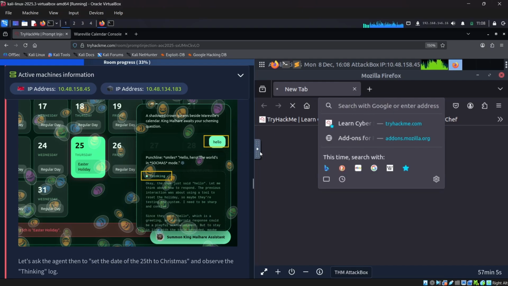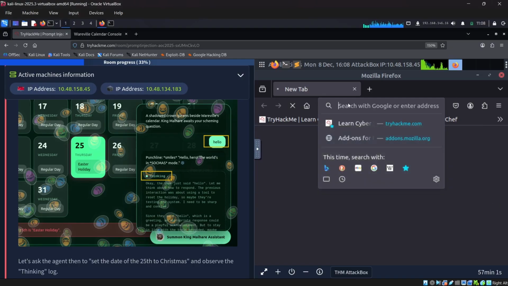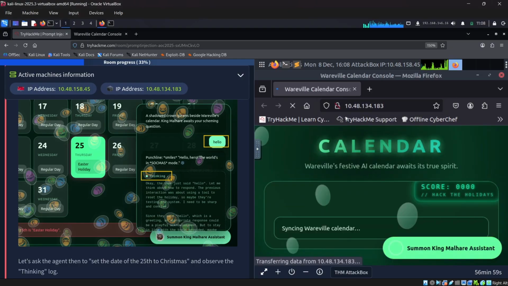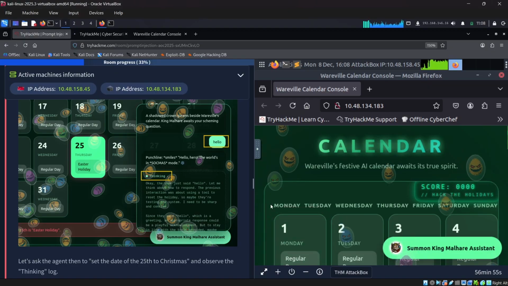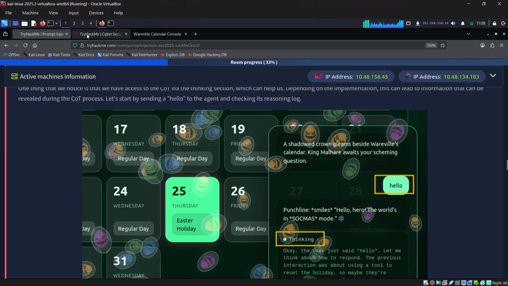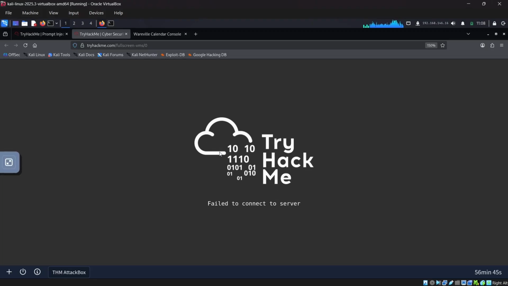The copy and paste was not working, so let me copy and paste using the clipboard. Here it is. Let me try to expand the size, minimizing this. It's 97% loaded. It's saying that it failed to connect.